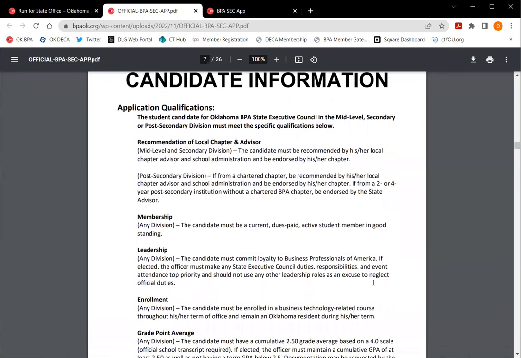Okay, so candidate information, just some of the qualifications. You must be a current dues paying member. You must be in school the year that you're serving as well. So you must be a student. That's the most important thing. It also kind of breaks down the different divisions and things like that and what you can apply for. If you have questions on that, please let me know.